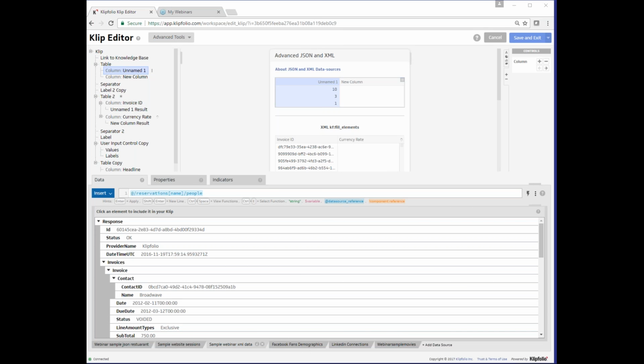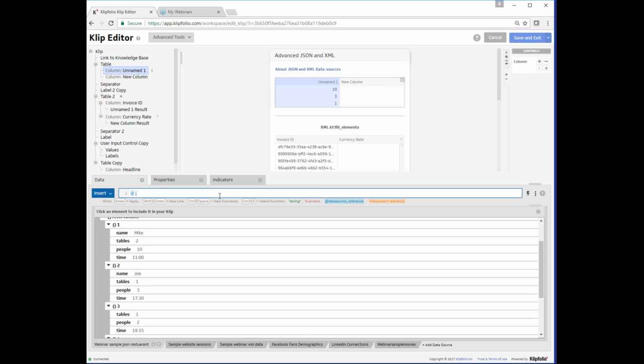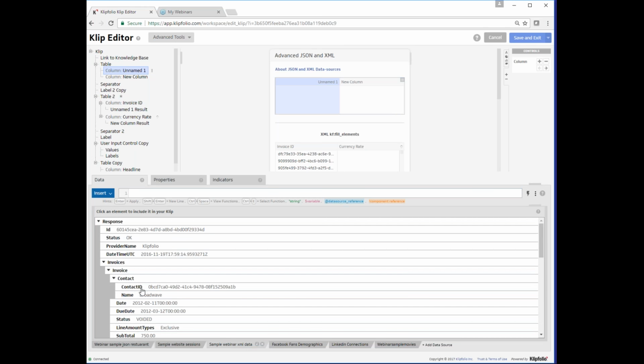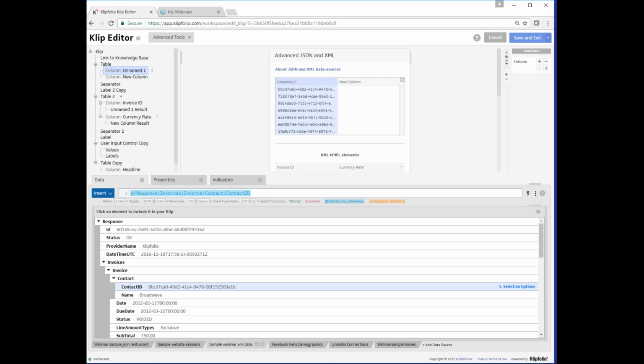Say we are at the contact ID node. Then we wrap in the name function. And again, if you tuned into our last webinar, the name function gives you the value on the left-hand side, which is in bold here, as opposed to the value, which is on the right-hand side.